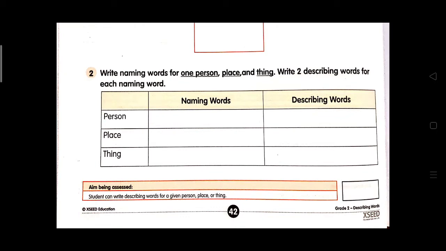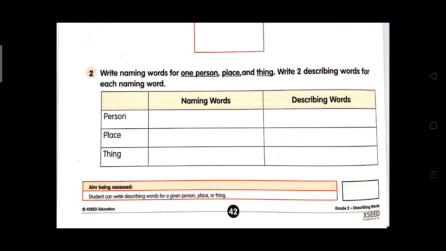Write two naming words for one person, place and thing. Write two describing words for each naming word. What will you do in this question? You will write describing words, two describing words for person, place or thing. Here person is given. So first what will you do?